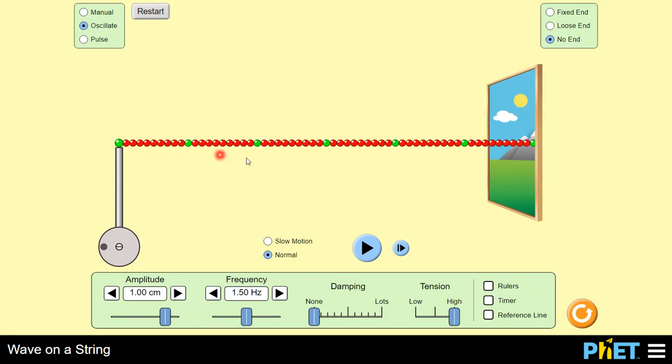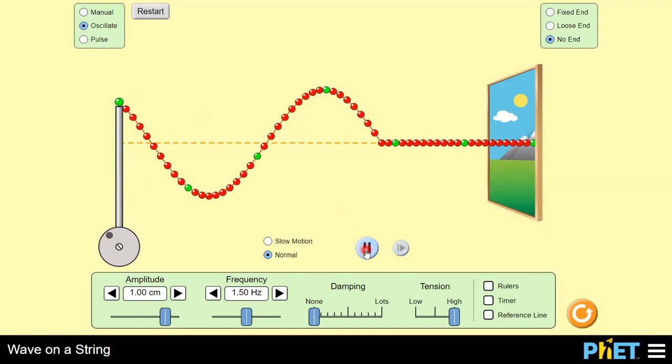This is the initial position of the particle, and it is called the mean position. When the wave starts traveling, this particle will start vibrating about its mean position, and the vibration will be the same. So let us see the vibration of the particle.